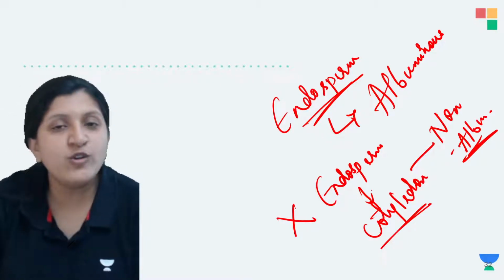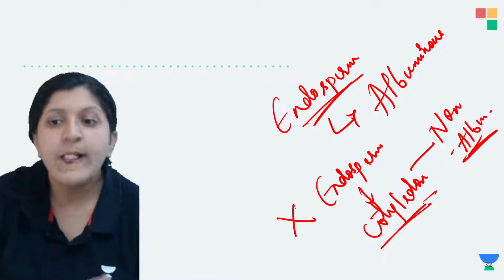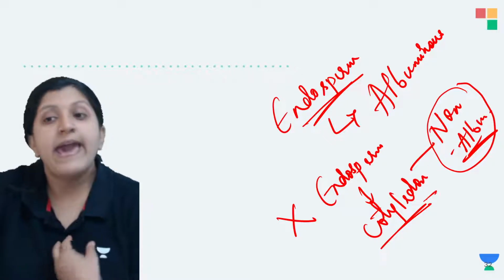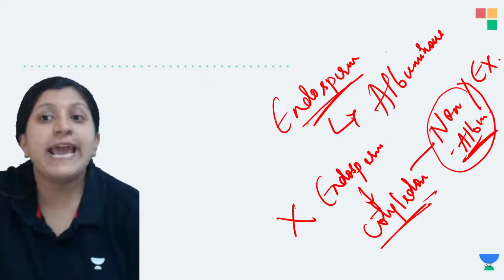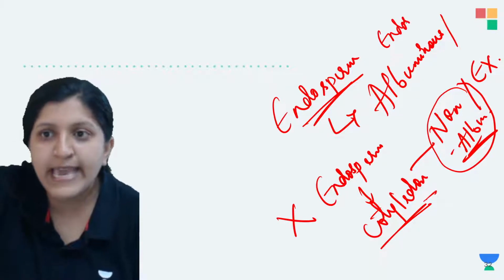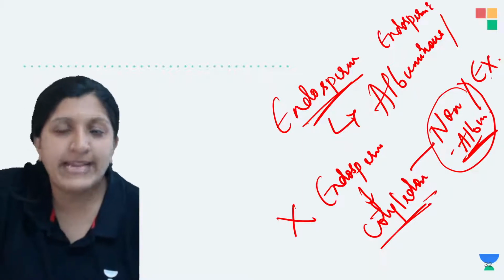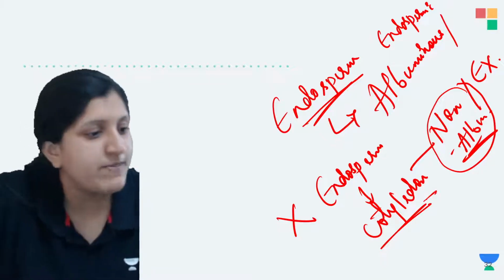Such seeds we call non-albuminous, or ex-albuminous. Albuminous can also be called the endospermic seed, and this is non-endospermic or ex-endospermic seed, when the endosperm is not there.